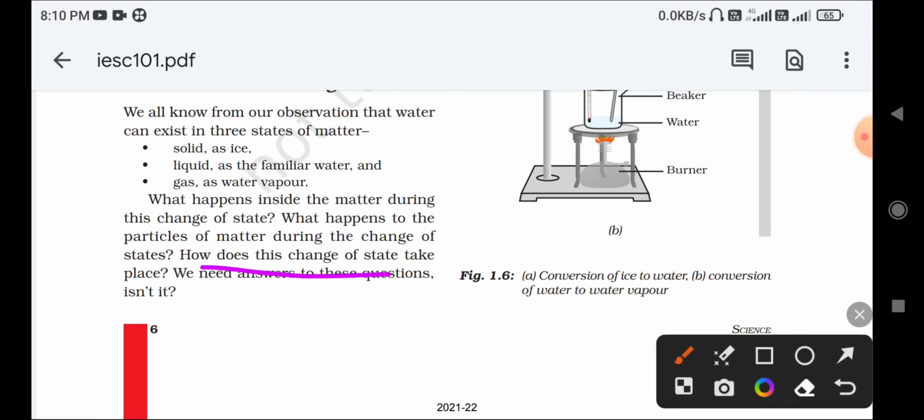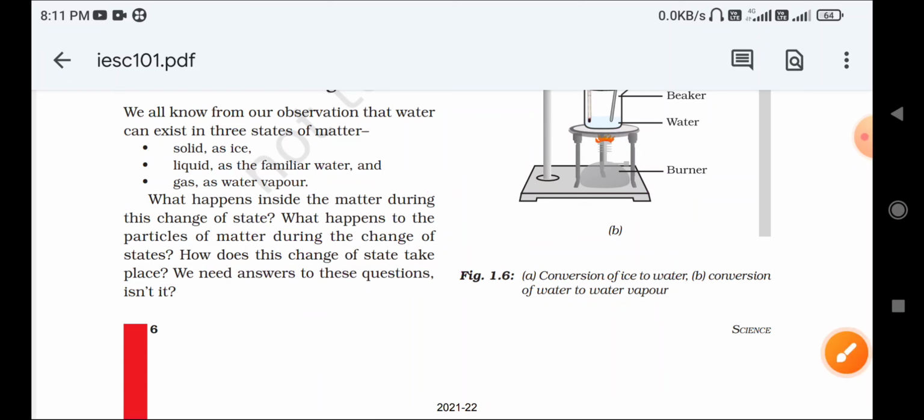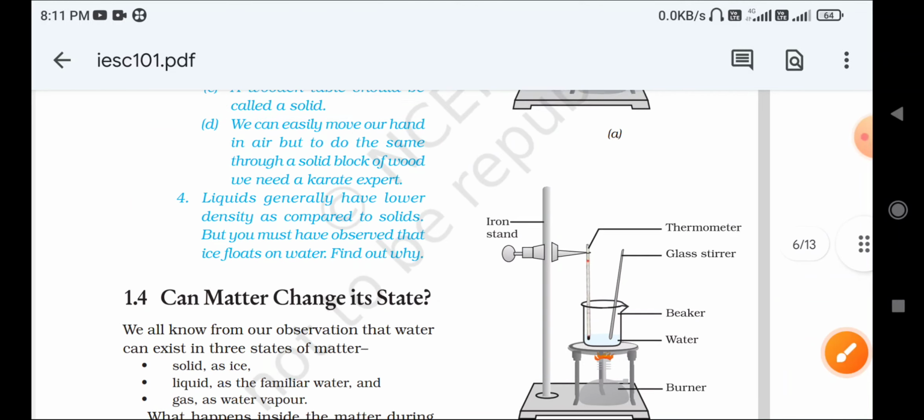How does the change of state take place? How does the change of state from liquid to gas, or gas to solid, take place? Will it happen automatically, or do you have to give some external force or external energy for the conversion of one state to another state? So we need answers to these questions, isn't it? Yes, we need answers to all the questions.